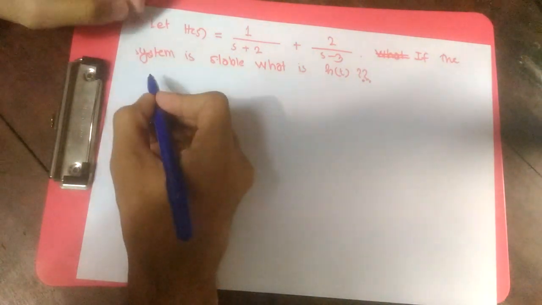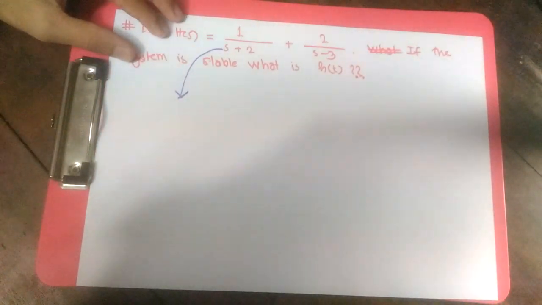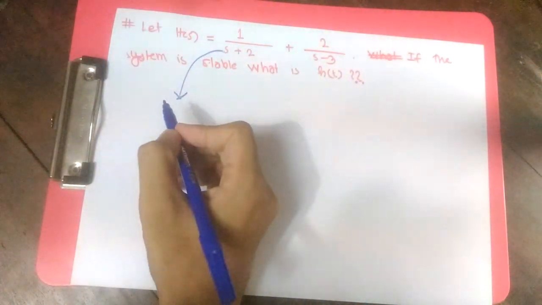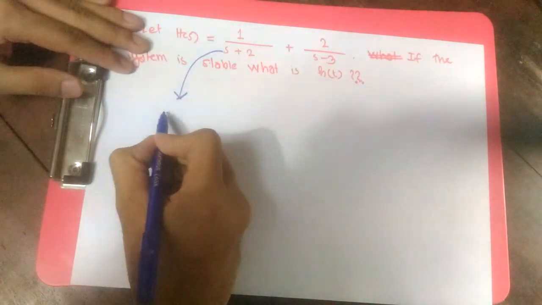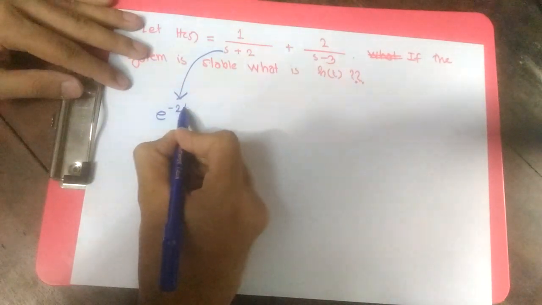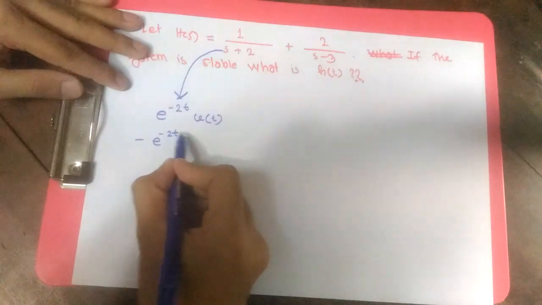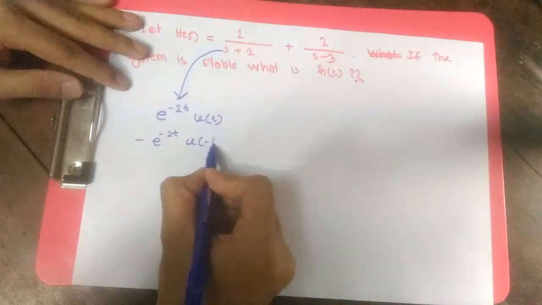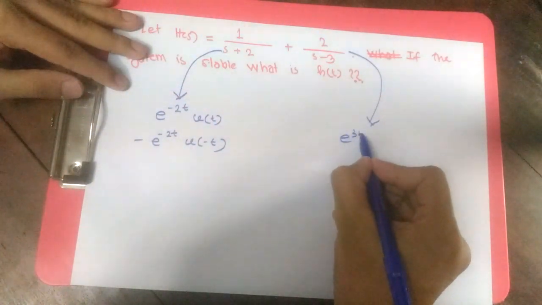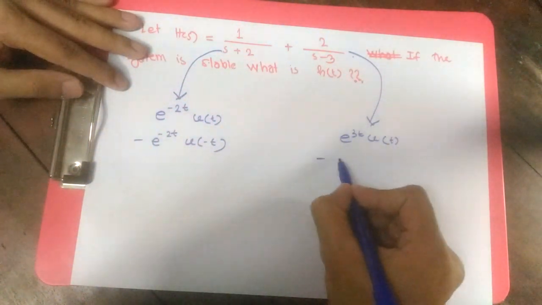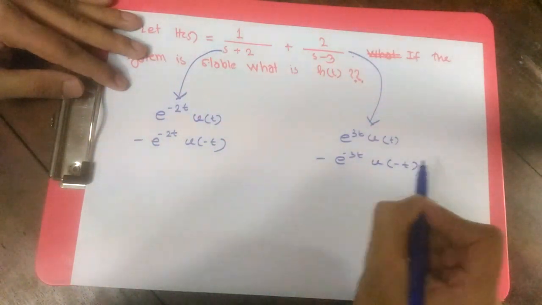Now 1 by s plus 2 can have two forms. If it is causal, we don't know the ROC, so there can be two sorts of inverse Laplace transform. If it is causal, then it's going to be e to the power minus 2t u(t), and if it is non-causal, then it is going to be minus e to the power minus 2t u(minus t). And 2 by s minus 3, if it is causal, it's going to be e to the power 3t u(t), and if it is non-causal, it's going to be minus e to the power 3t u(minus t).